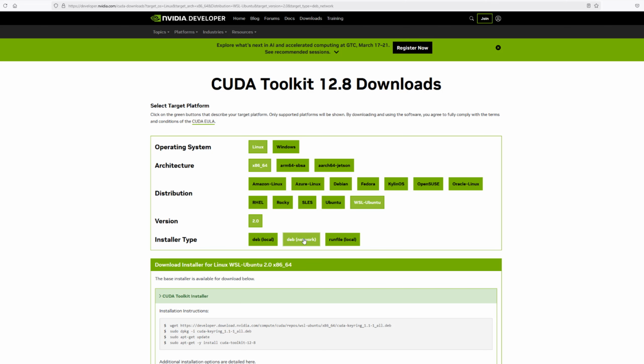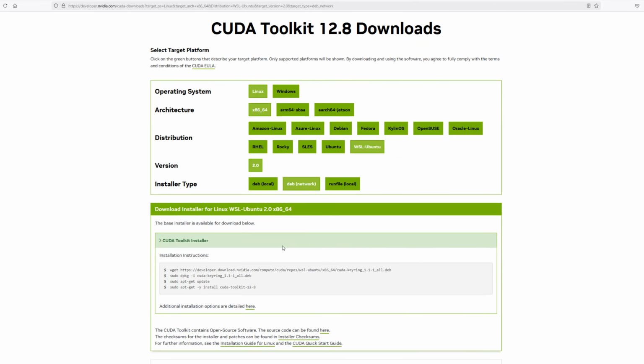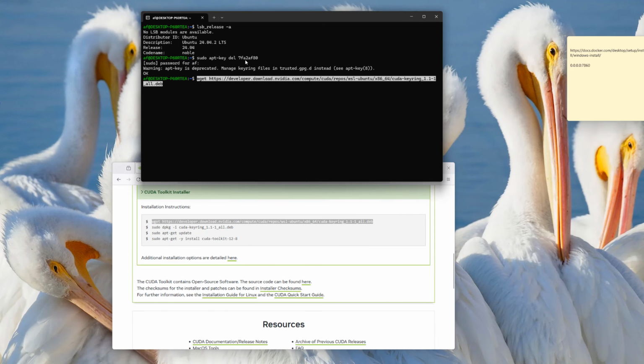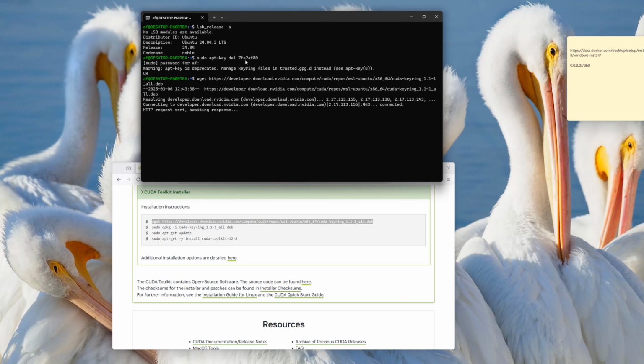Now based on the options we just selected, commands have been generated that we need to run on our Ubuntu OS. These 4 here. So I'll run the first one. I'll run the second one.